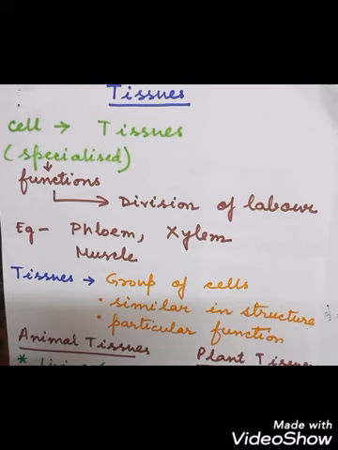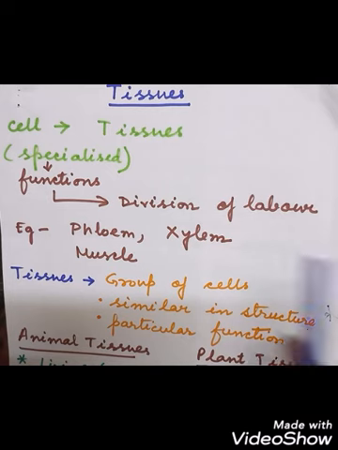Some unicellular organisms, like those organisms that have only one cell, are called what? Unicellular organisms. There, only one single cell is capable of performing various functions. Like in amoeba, the cell itself will carry out its movement, or taking in of food, or respiring, or giving out a waste product. Everything will be carried out by the amoeba itself, and it is made up of only one cell. But what happens in multicellular organisms?